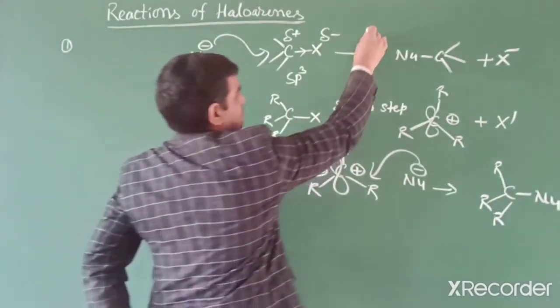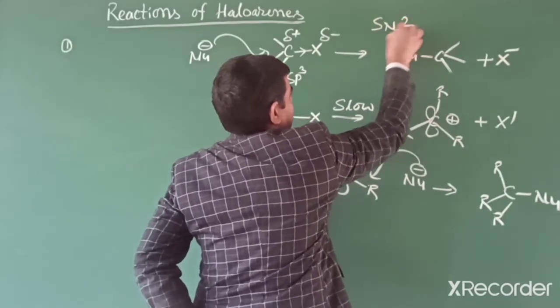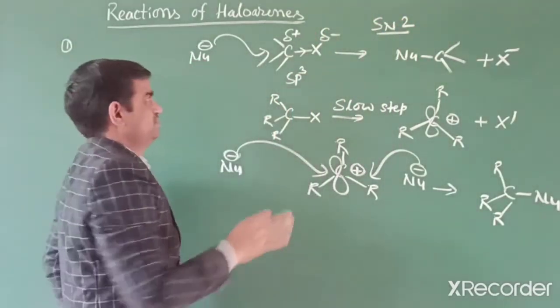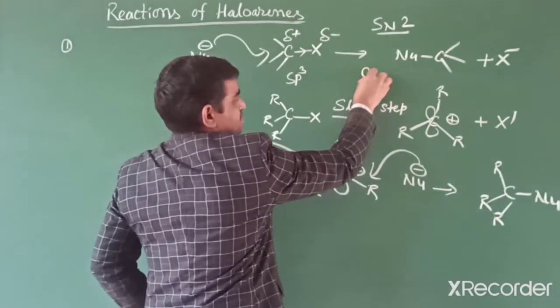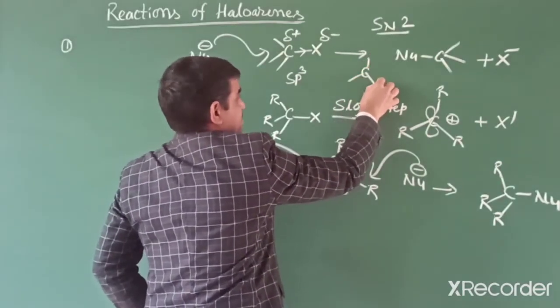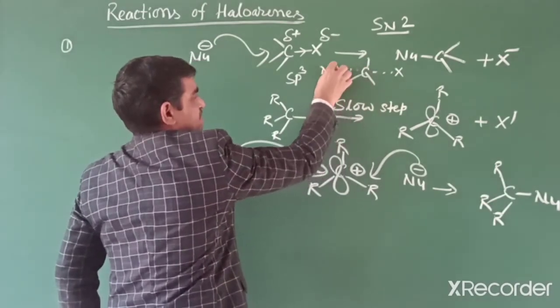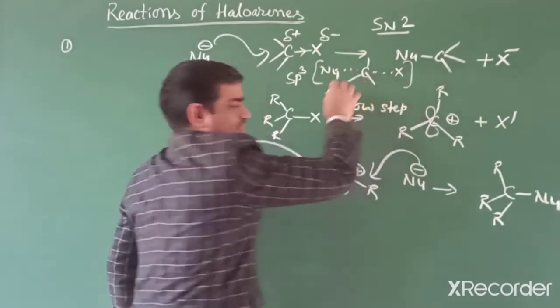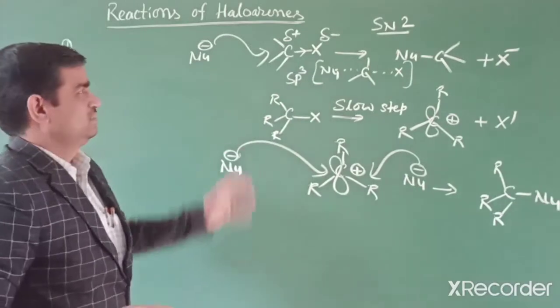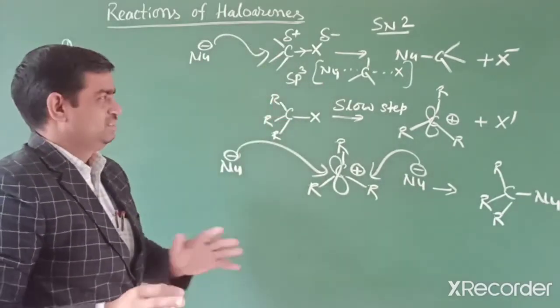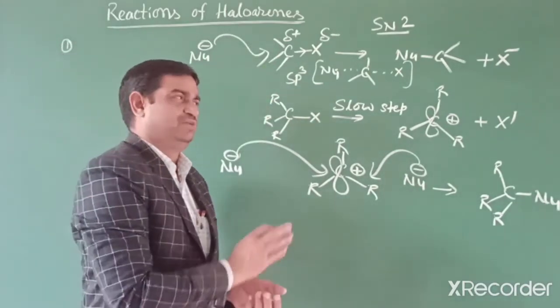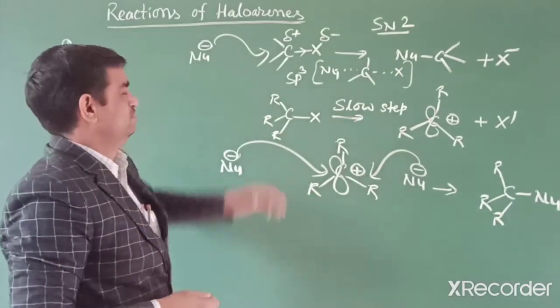The SN2 mechanism occurs in one step, in which a transition state forms. When the nucleophile attacks, we get a pentavalent situation, and the halogen is removed as the nucleophile attacks. In earlier classes we already discussed these chemical reactions in detail. If you have any problem, you can watch the earlier video.